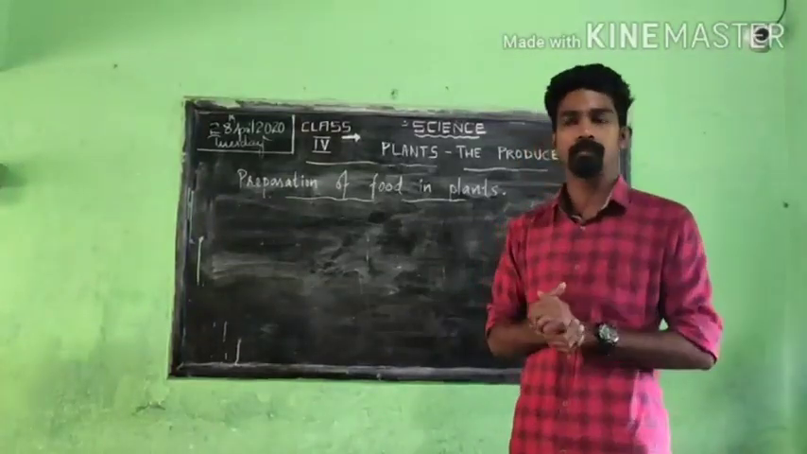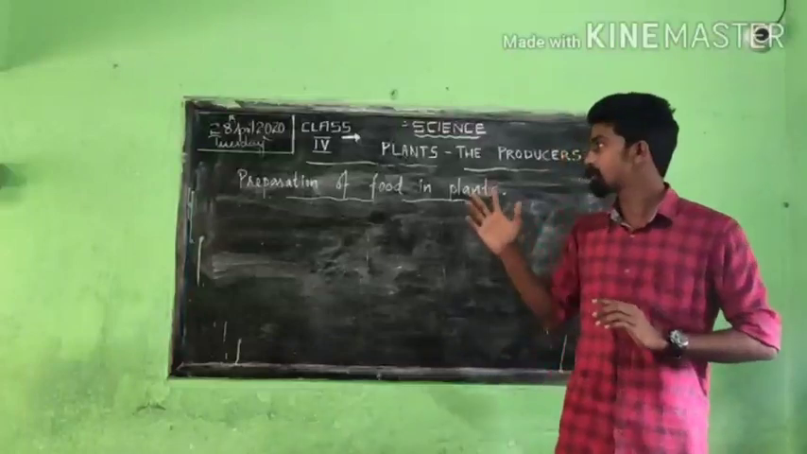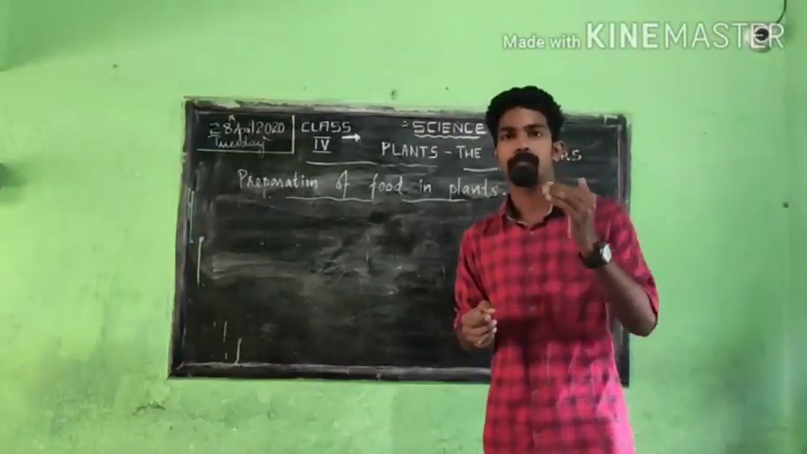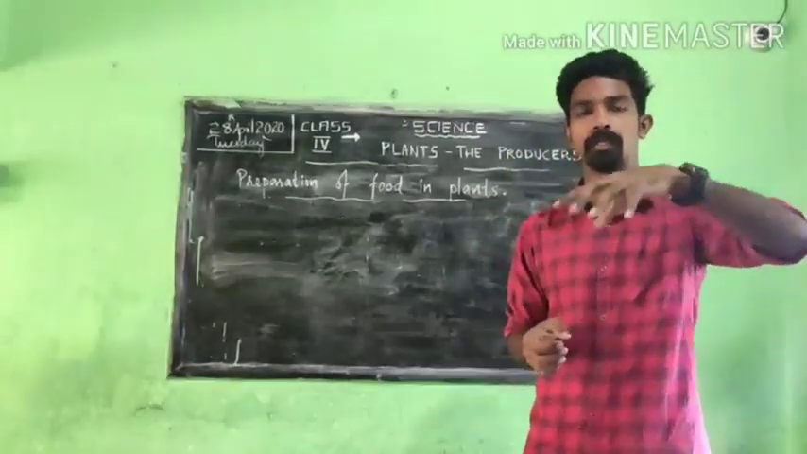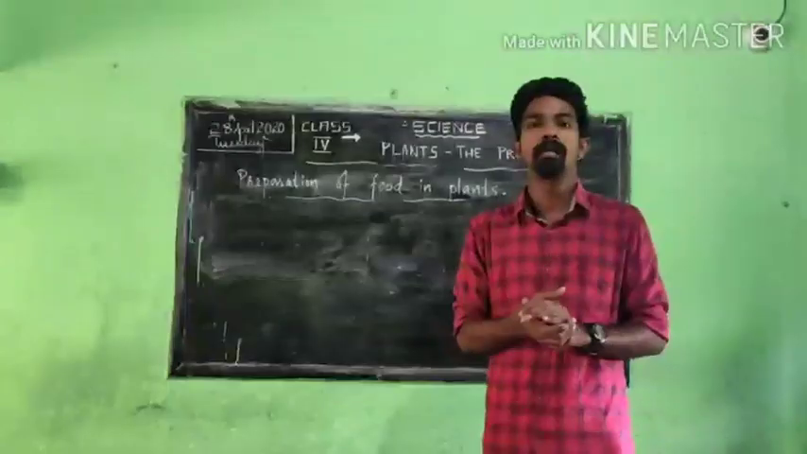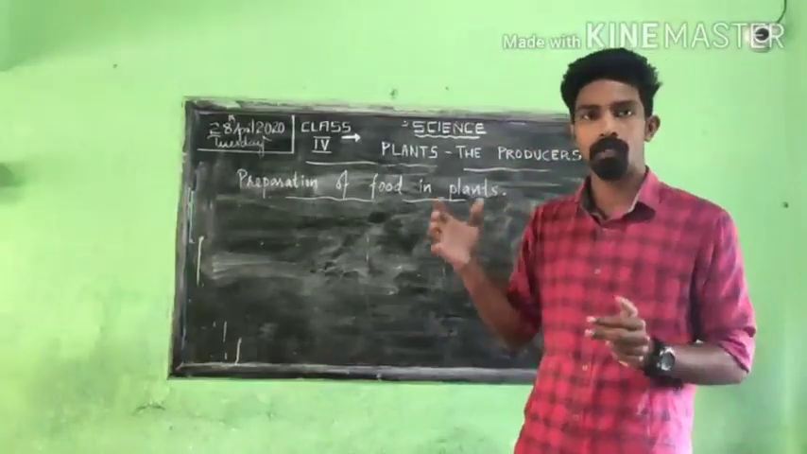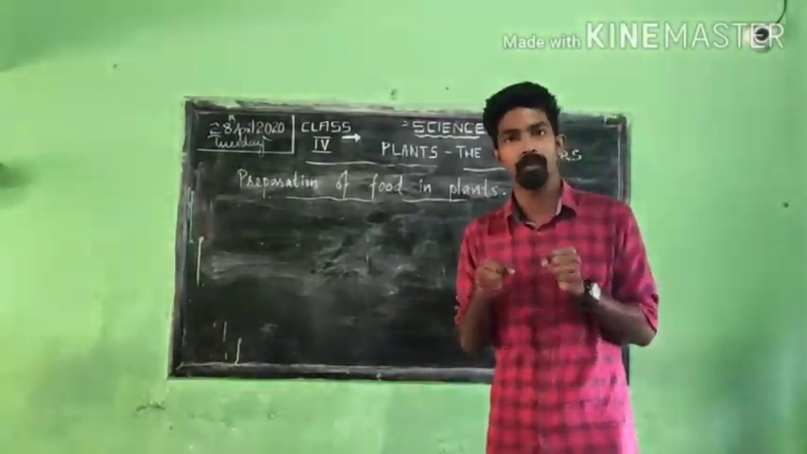How that food is made in the plant, that also we will discuss under this topic, preparation of food in plants. So the first thing, the root takes minerals and water from the soil. The plant lives in the soil, and from there the plant needs minerals and water, which it takes with the help of the roots.